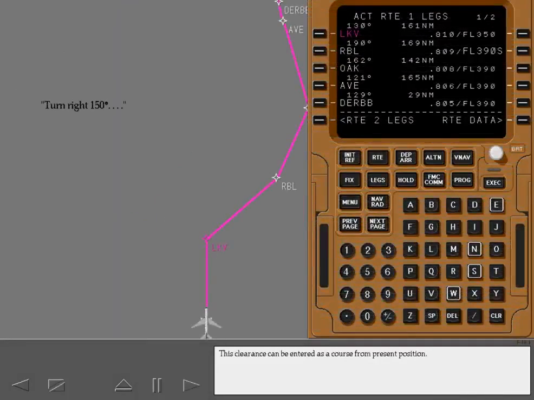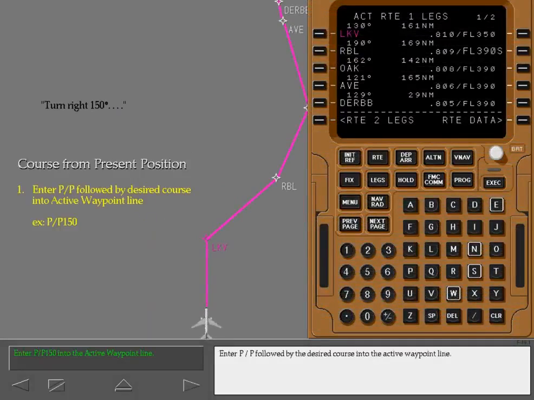This clearance can be entered as a course from present position. Enter P/P followed by the desired course into the active waypoint line.